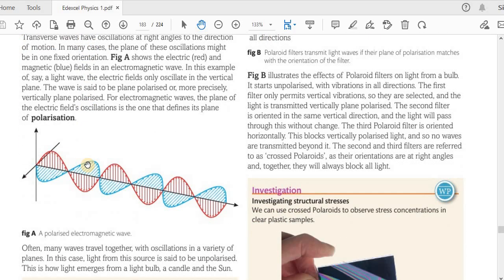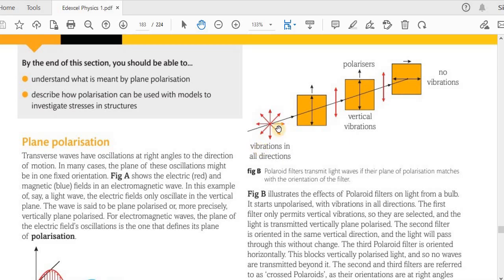Let's have a look at this diagram to help you understand this. For example, if we have vibrations in all directions, then we pass it through this. So imagine that there is a slit here in the shape of this arrow. So what will happen? Only this vibration or oscillation can pass through. So that is a polarizer, because here we have the oscillations in all directions. Once it passes through the polarizer, it will only be in this direction.